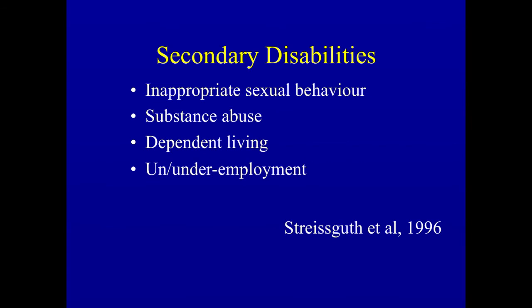Streissguth has talked about secondary disabilities, that these are the consequences of the intellectual disabilities that were observed in children when they were younger. And she talks about inappropriate sexual behavior, that affected women may be involved in relationships that are not appropriate for their age and stage, that affected men may have difficulties with impulsivity in terms of sexual behavior.